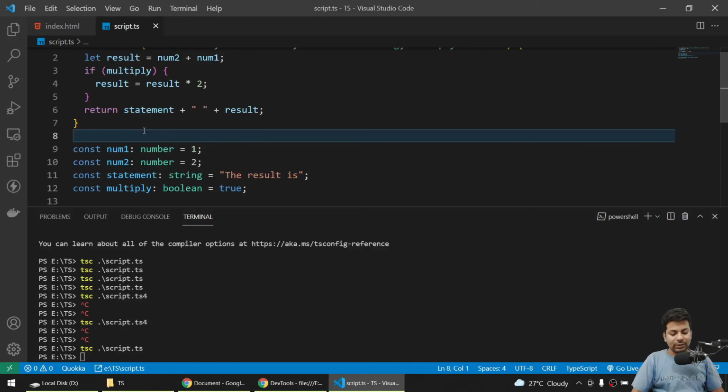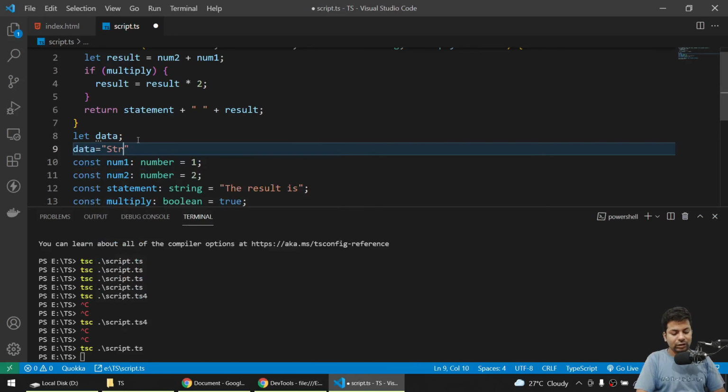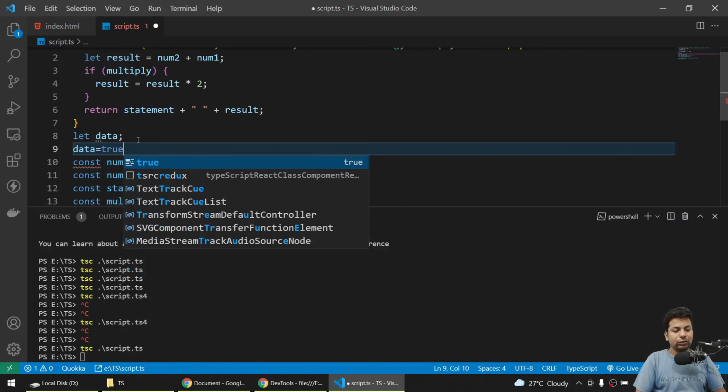Suppose you say let data, of type any, so you'll assign values at a later point of time. Now if you check here, it's showing any. Now you can assign data to string also, see, no error. You can assign number also, 1 2 3, no error. You can assign boolean also, no error.